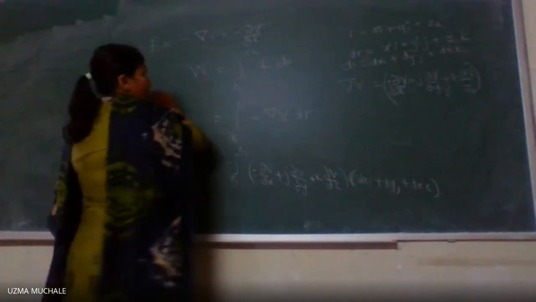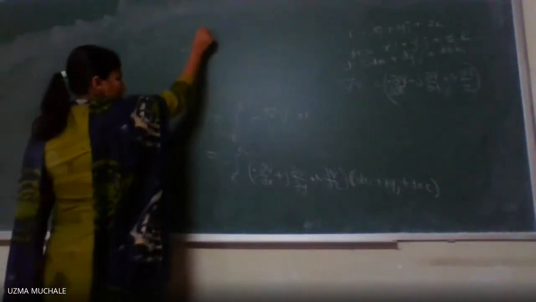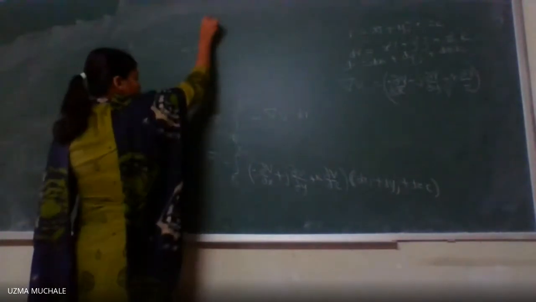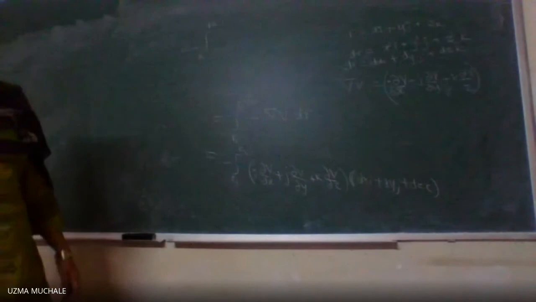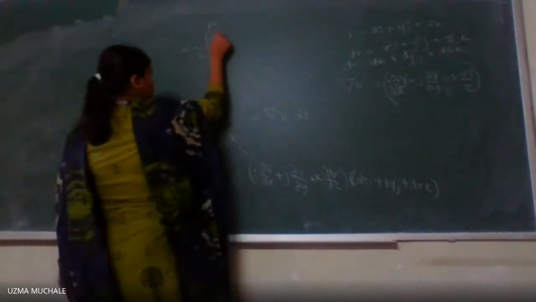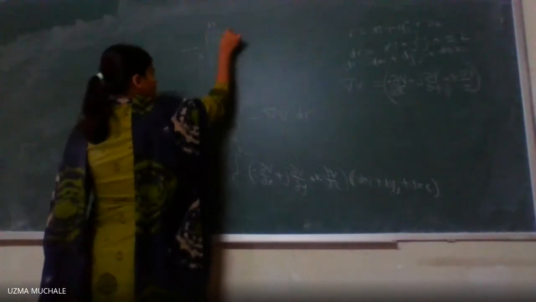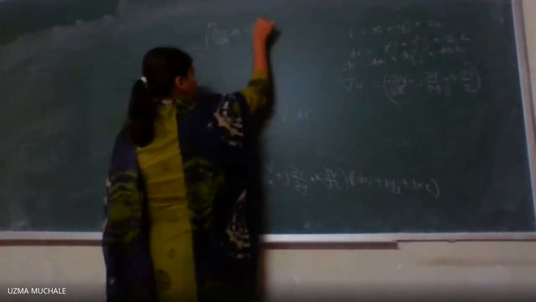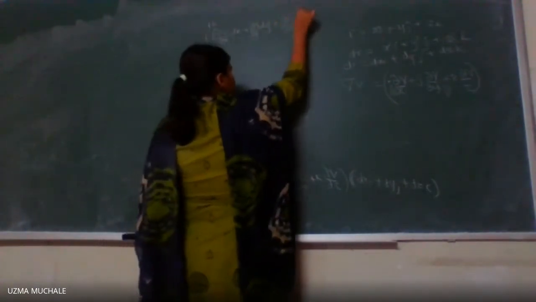So after evaluating this term, we can write directly, with the negative sign outside, minus integral R1 to R2 of dou V by dou x dx plus dou V by dou y dy plus dou V by dou z dz.